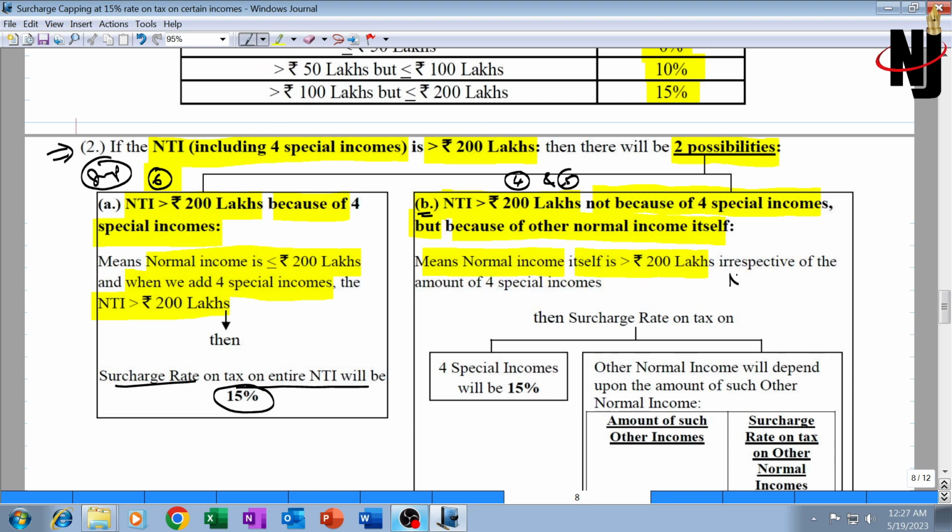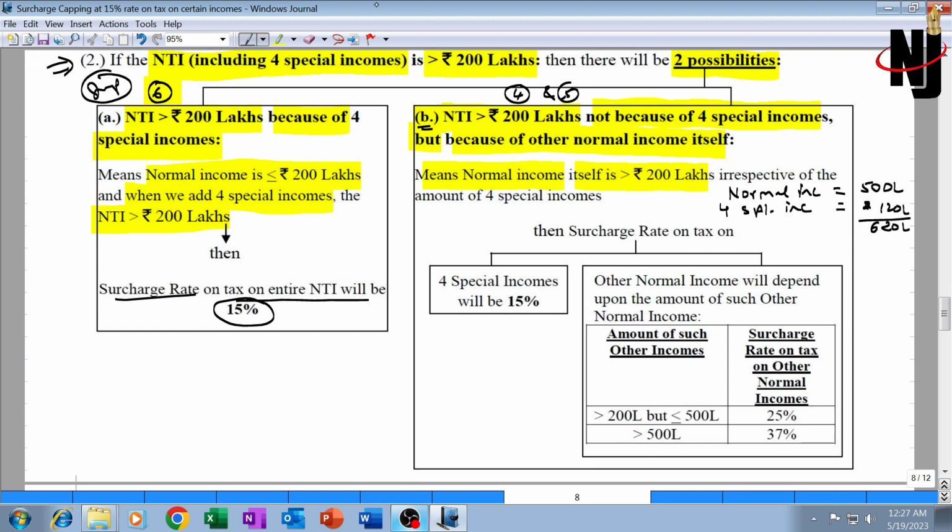Normal income is let's say 500 lakhs, and the 4 special incomes, including dividend, are let's say 120 lakhs. That means total income is 620 lakh. Then in such a situation, the surcharge rate on the tax on these 4 special incomes will be restricted to 15%. This is called capping.